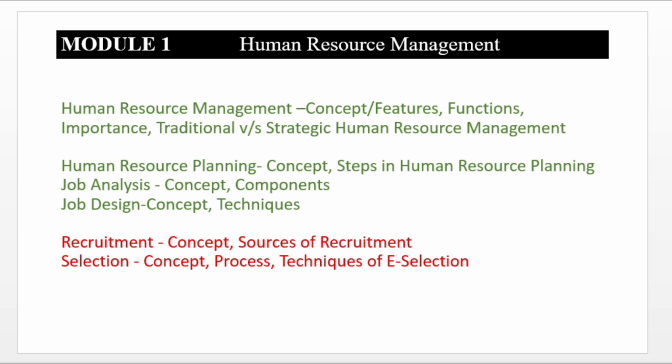We have 3 sections; if you observe, 2 green and 1 red indicate the 3 sections. What to read, I have colored green, and what not to read, I have colored red. This will give you a clear idea.